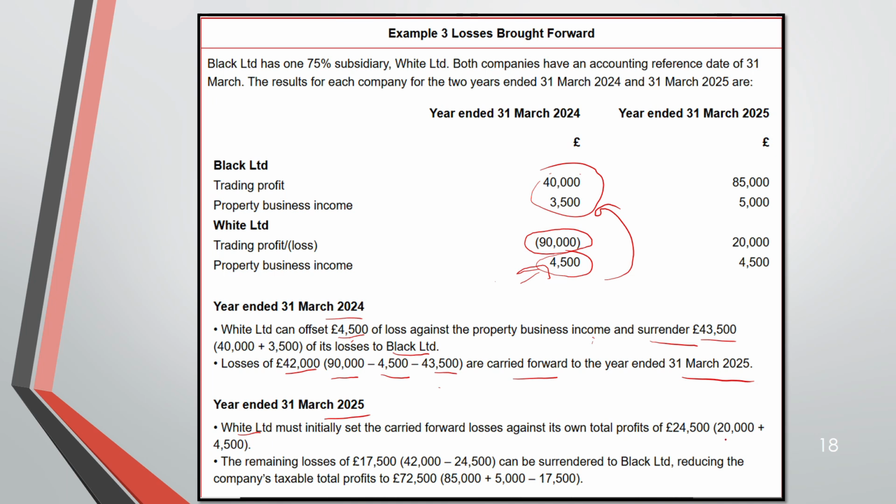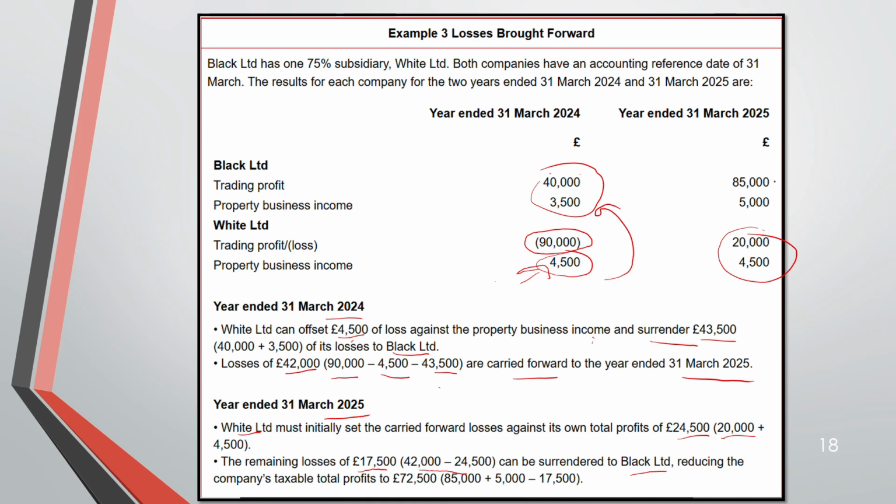So he's having this, if you add, 24,500. So out of that 42,000 losses, it has to be set off against 24,500 of White. So White will not have anything to pay for corporation tax. He will have nil. So the remaining losses is 17,500. This can be surrendered to Black, reducing Black's TTP.